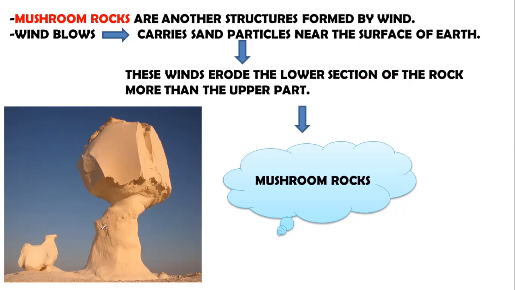So we studied three main landforms that are formed due to work of wind: sand dunes, loess, and mushroom rocks.